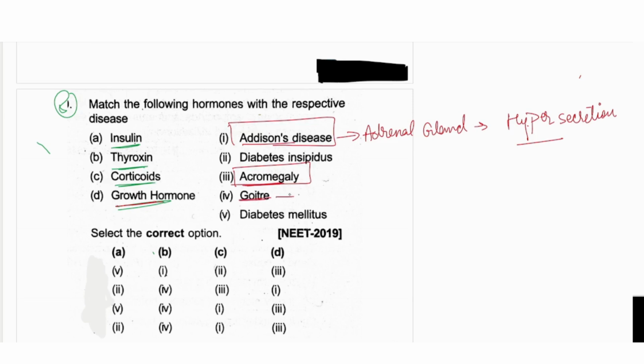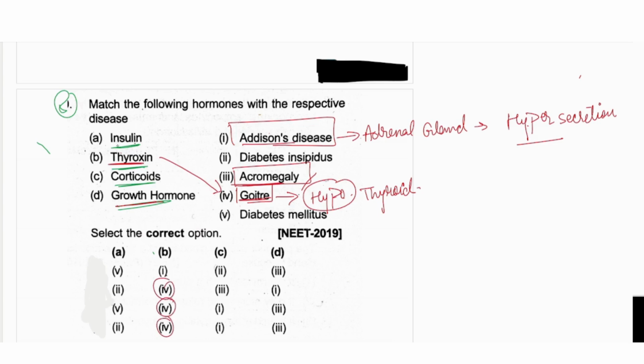Goiter, as I told you in the previous question. They have not mentioned whether the goiter is simple or exophthalmic, so you will consider it as a simple goiter. This is actually from the hyposecretion of thyroid, so hypothyroidism. So from the hyposecretion, this is thyroxine, means B should be 4. Here B is 4 in these 3 options.